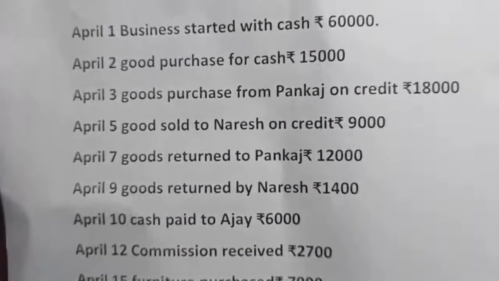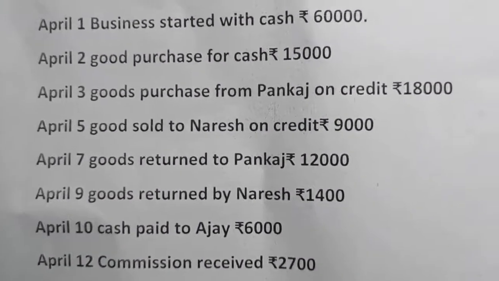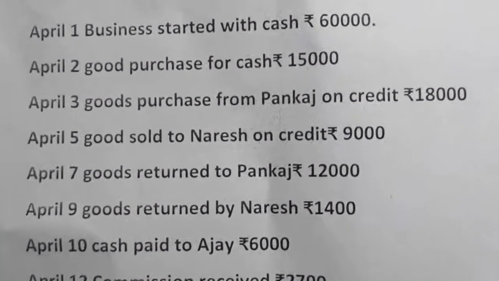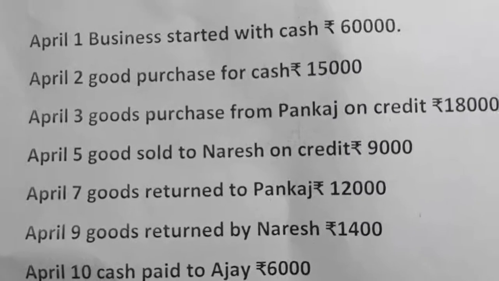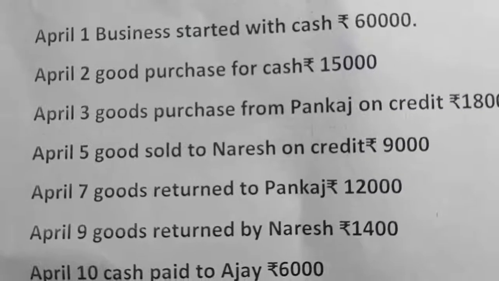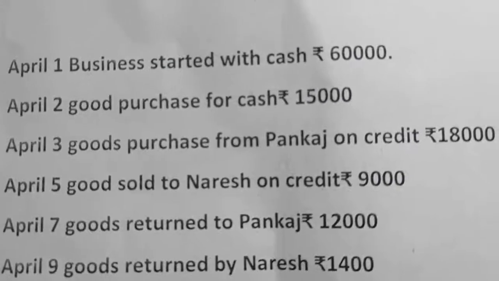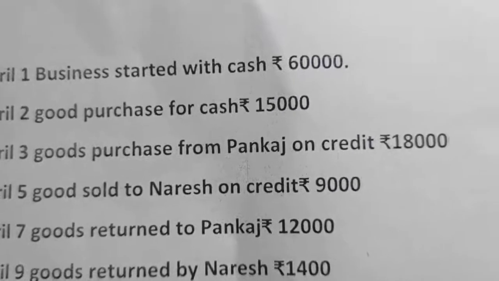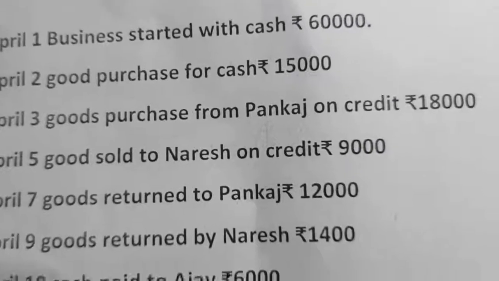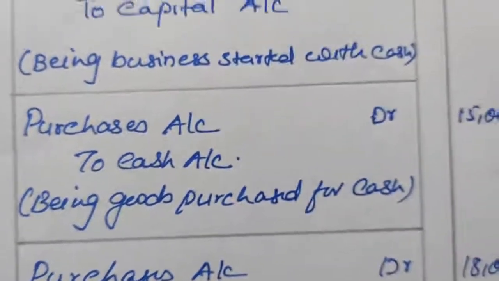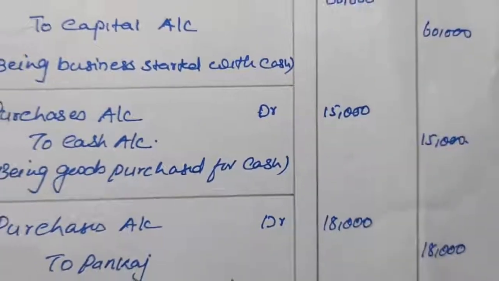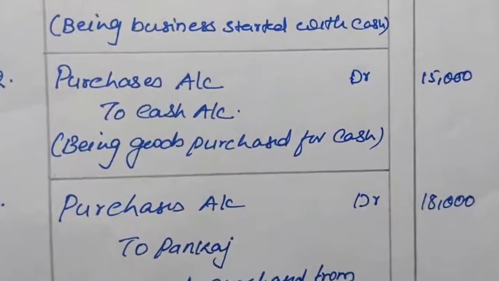Now let's see the second entry. What is the entry? Goods purchase for cash. Okay, here goods purchase means purchases account is affected, so purchases is expenses, so it will be debited. Cash is going out, asset is reduced, so cash will be credited. What will be our journal entry? Purchases account debit to cash account 15,000 being goods purchase for cash.